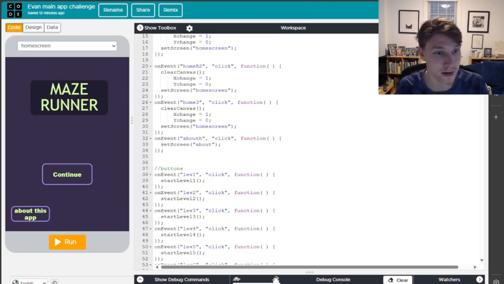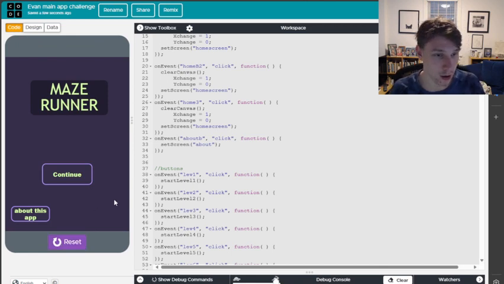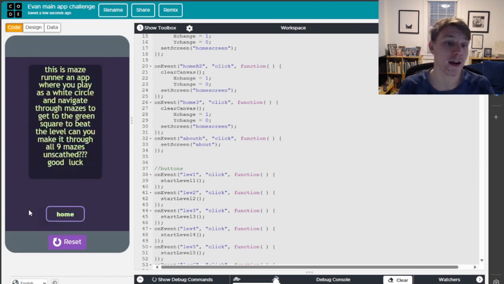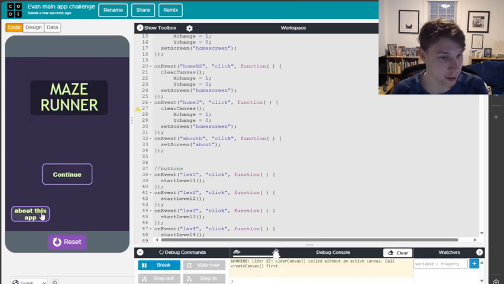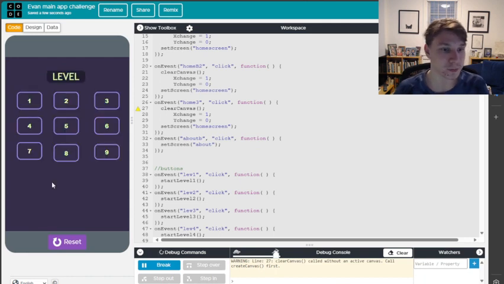So this is the Maze Runner. If we click Run, here we are. Starts out, main menu screen. About this app, Maze Runner. This is Maze Runner, an app where you play as a white circle to try and get to a green square. Once you get to this screen, you can click either About This App or Continue.